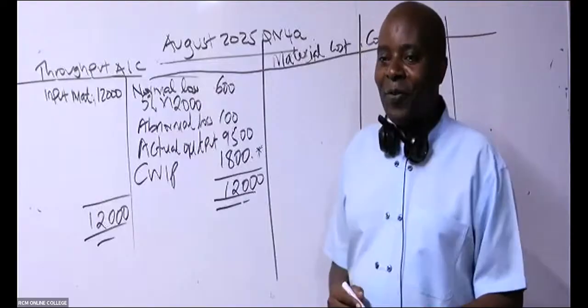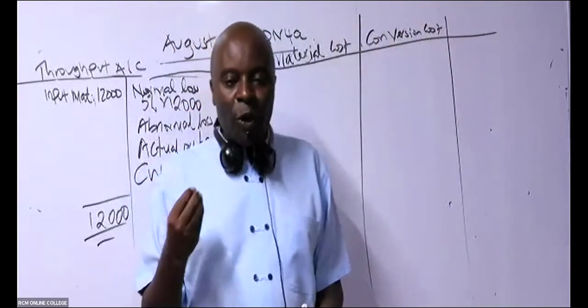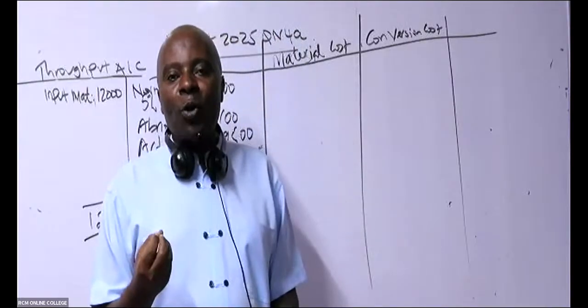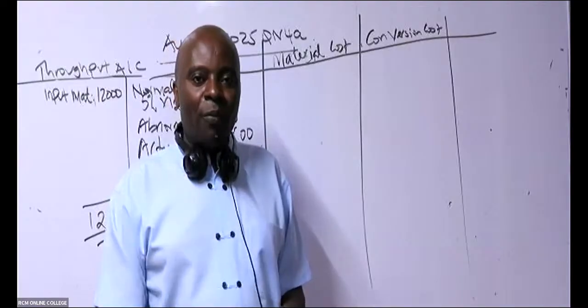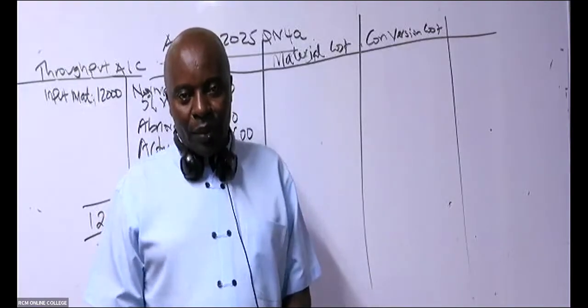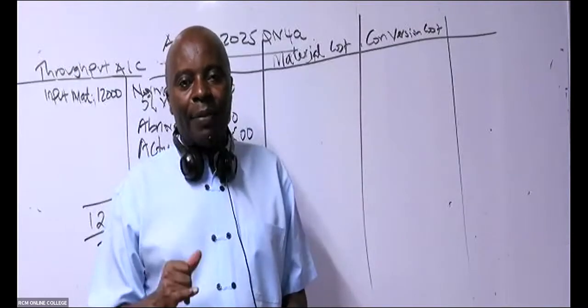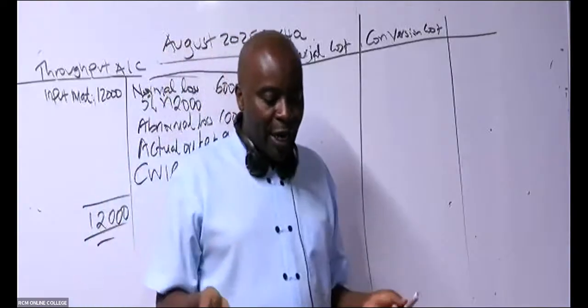How have I known that it's conversion cost? Because these people have done me a favor. They have consolidated labor and overheads. Remember, labor and overheads, both of them combined are called the cost of converting raw materials. So conversion cost basically is labor and overheads. Whenever they combine the two, they have made our work easier.